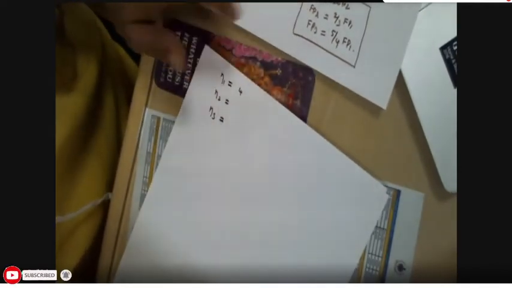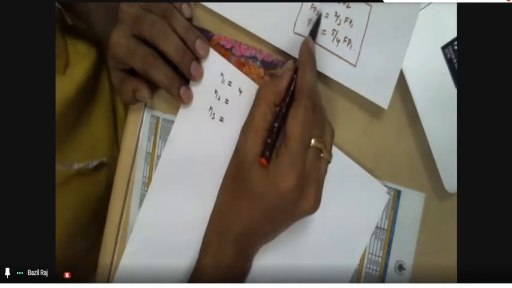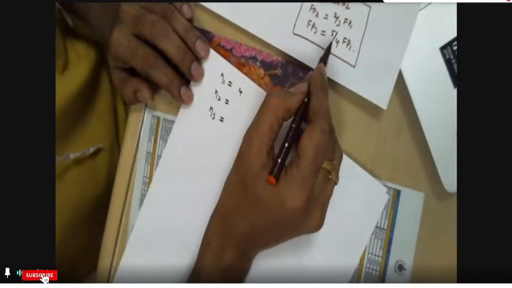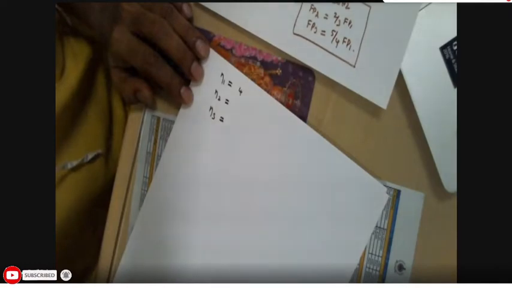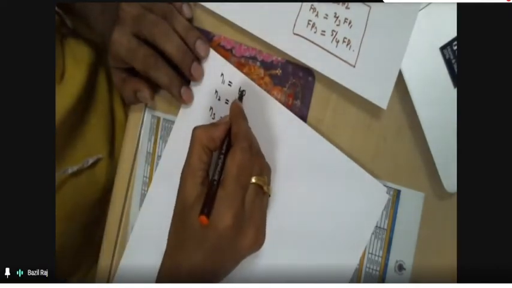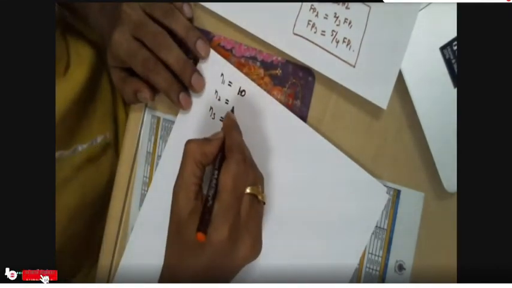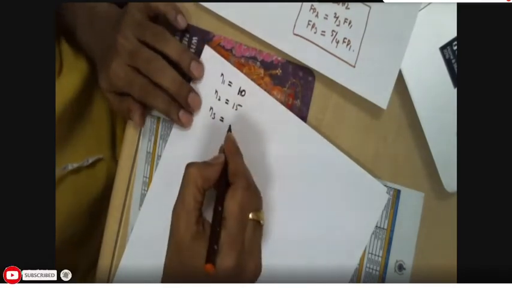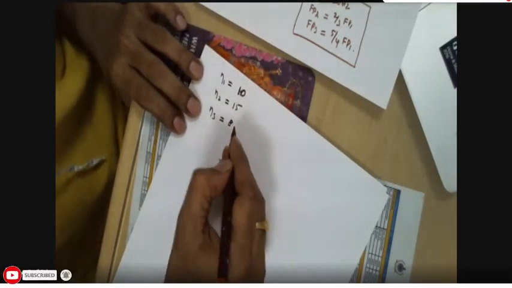Oh, I will go back then. You tell me for this one, the second one. 2 by 3 FP, 5 by 4 FP1. N1 is 10. N2 is 15. N3 is 8.